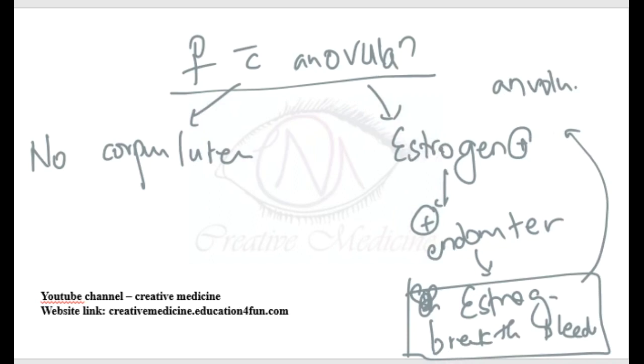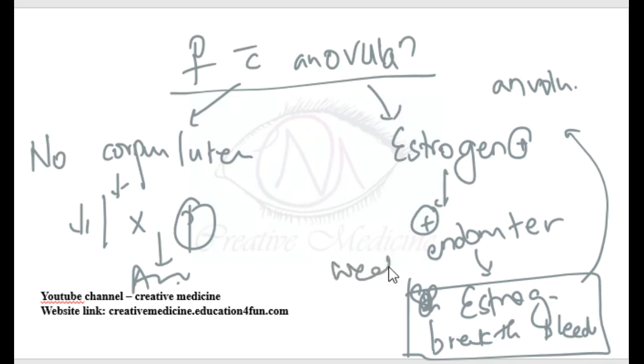Normal menstrual cycle. Then in this female with anovulation, there is no corpus luteum, so there is decreased or absent progesterone, so this will result in amenorrhea. And the hormone present is estrogen. This proliferates the endometrium, leading to weak endometrium, and this weak endometrium will result in estrogen breakthrough bleeding.